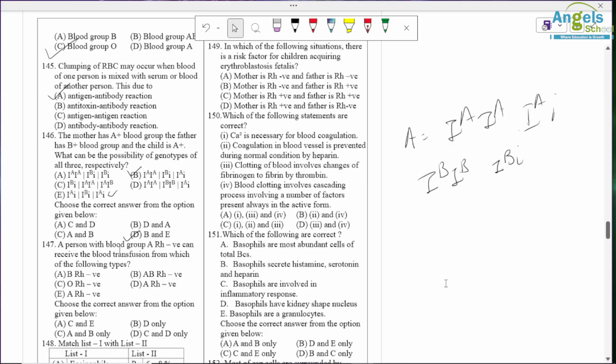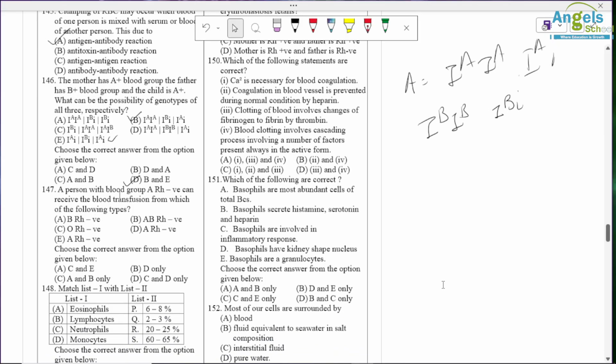A person with blood group A negative can receive blood from A negative and O negative. So C and so यहाँ पे A positive है, तो C and D is correct. Only C and D. Okay, so option D is correct.